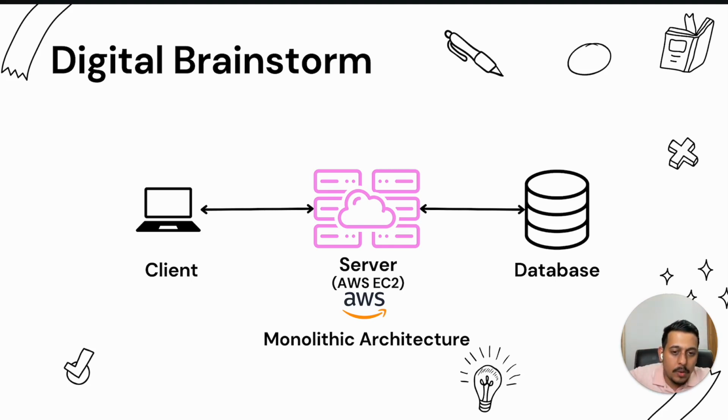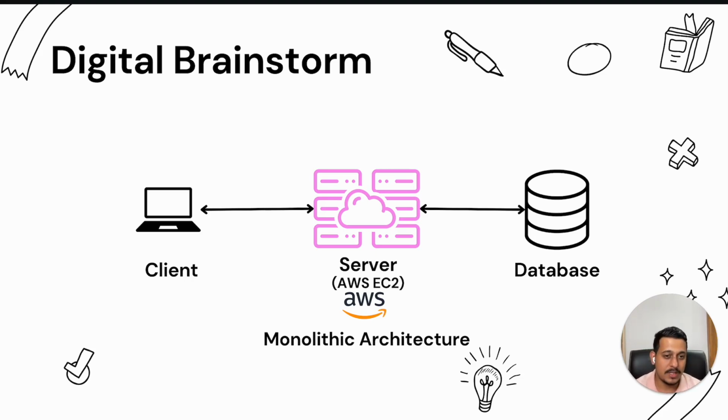Now, this entire thing is an example of monolithic architecture. What it means is that there is only one single code base, one single thing which is handling everything. In this case, this is the server. Now, the advantage of this entire structure is that it is very easy to manage. You don't need very good capabilities. You just need basic skills and you can manage it easily. So that's the advantage.